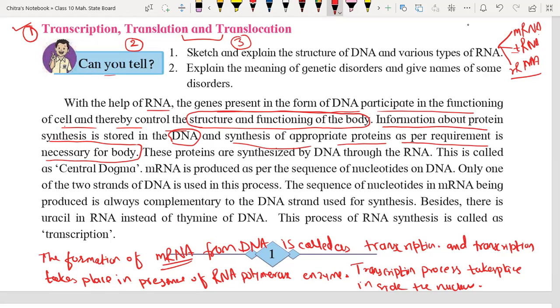Wait, somebody is in the waiting room. Wait a second, beta.